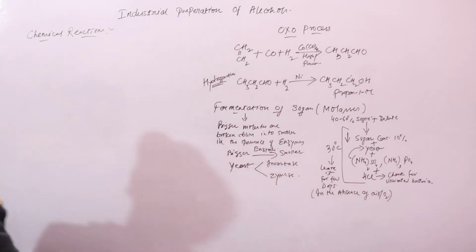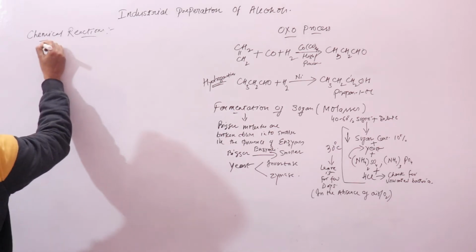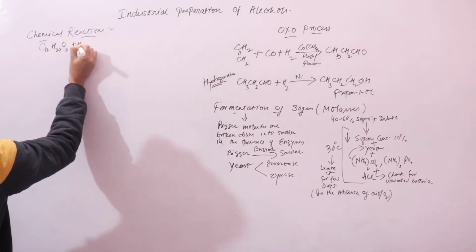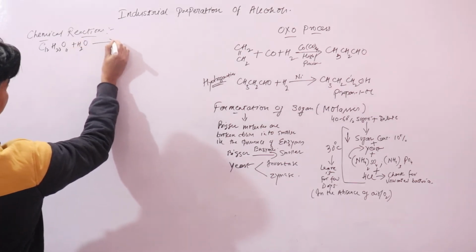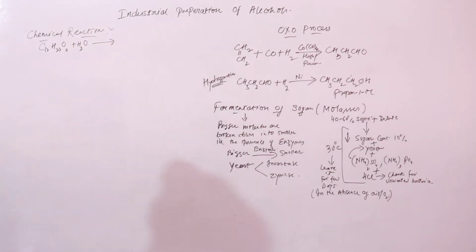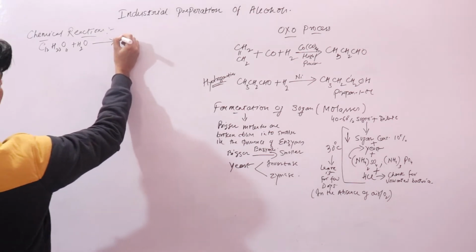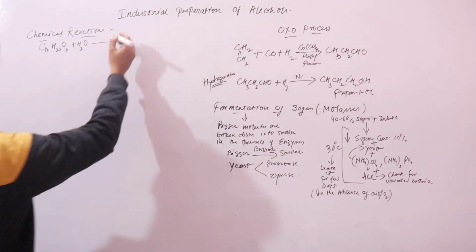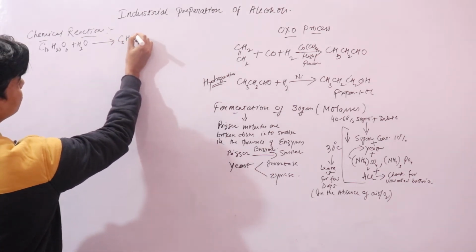Fermentation reactions basically. Sugars contain sucrose, right? So here your sucrose, C12H22O11, will hydrolyze and change into glucose and fructose, right?